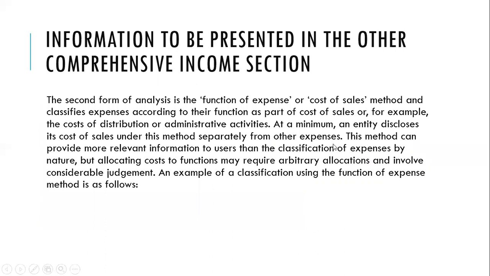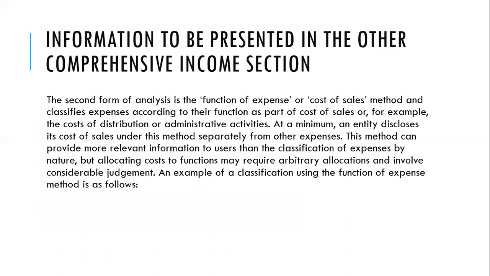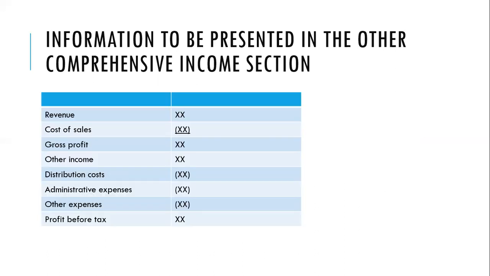All right. I want you to take note of something here. This method can provide more relevant information to users than the classification of expenses by nature. But allocating costs to functions may require arbitrary allocations and involve considerable judgment. So that's what I'm trying to let you know there. You have to make a decision. Is this a distribution cost? Is this an admin expense? So we have to be able to make such decisions. That is one challenge with using expense analysis by function.